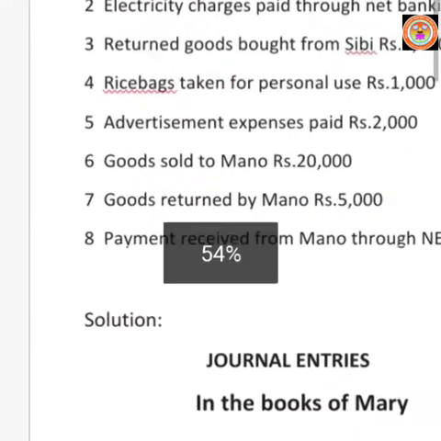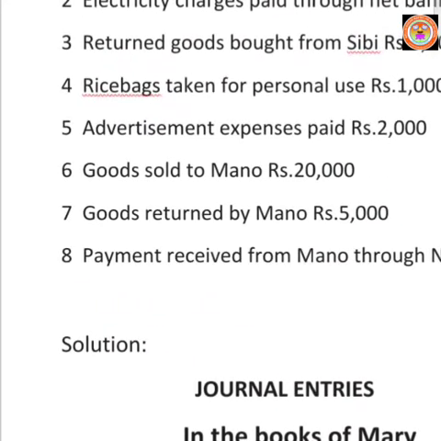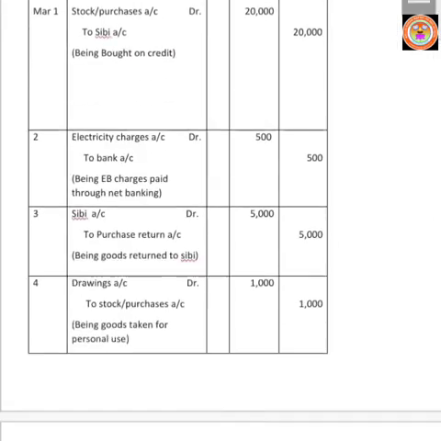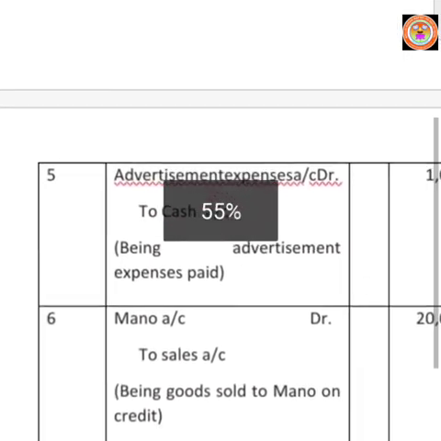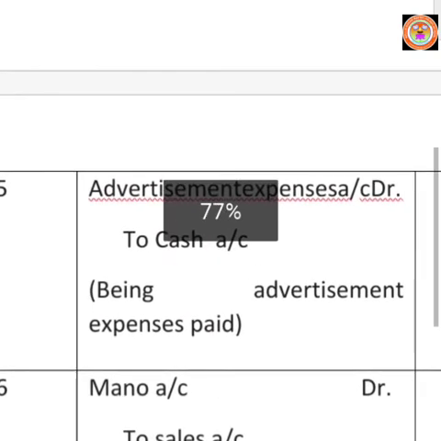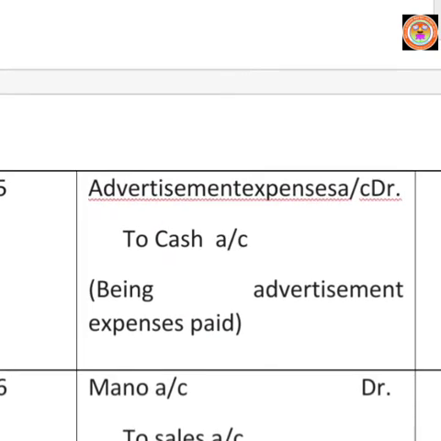Next transaction, March 5. Advertisement expenses paid rupees 2000. Come to journal, write the date in the date column. Name of the expenses advertisement. So we have to debit advertisement expenses. Write advertisement expenses account debtor.